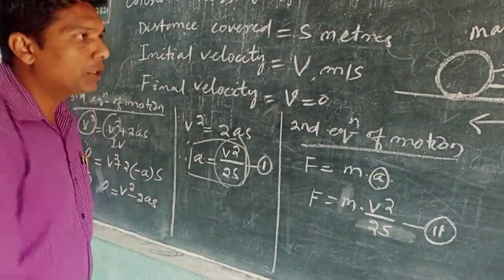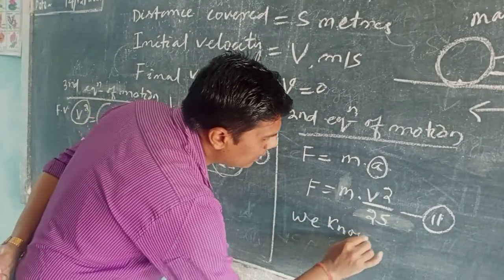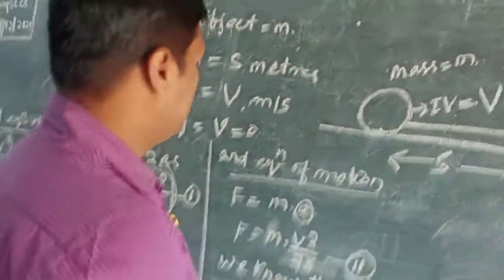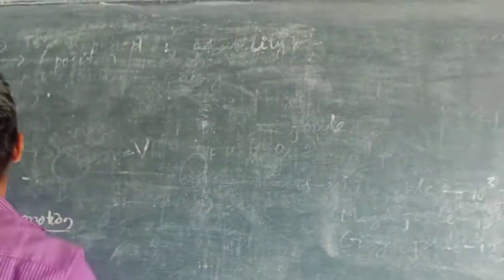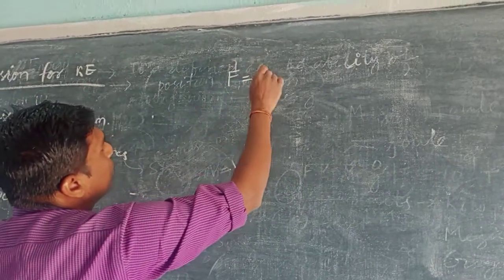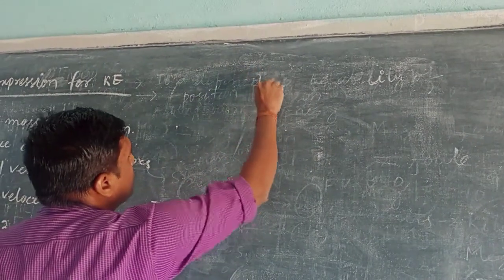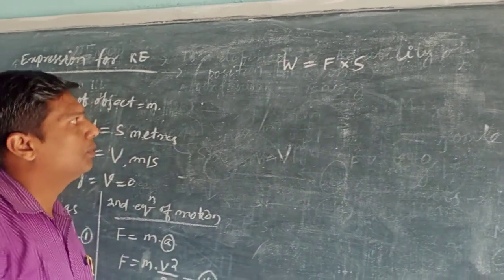Clear this one? But we know that this F is equal to ma. F is equal to how much? ma. And work done, W is equal to F into s. We know that.